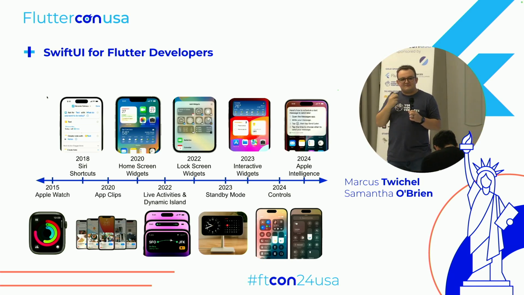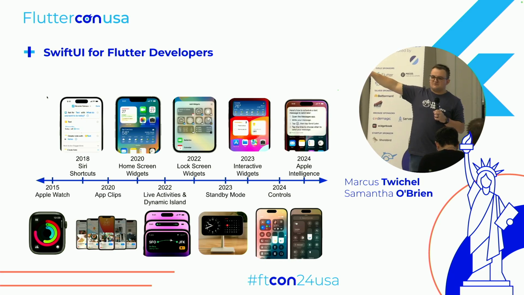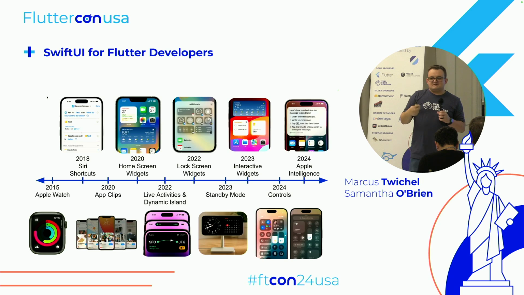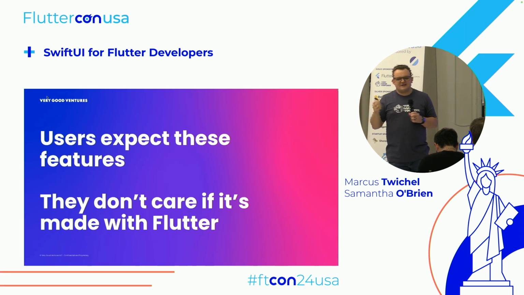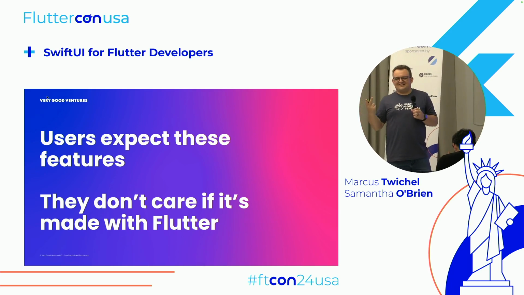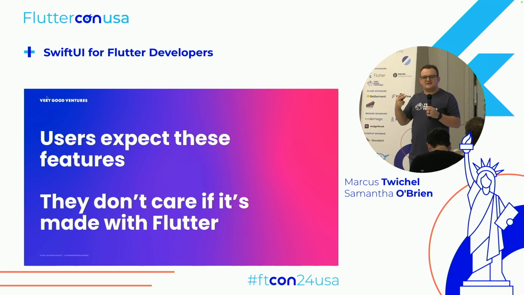And I think that's kind of maybe a problem, right? I think that users, it's not new anymore. Like home screen widgets came 4 years ago. It's not new. Users kind of expect this. But as a Flutter community, we don't build them, really. It's pretty rare. The thing is, users are expecting these features. They don't care if it's written in Flutter, right? We can't tell them, hey, it's a Flutter app, so it's not quite as easy to integrate this stuff. You know, they don't care, right? And they shouldn't, by the way. They just want their app to work, and they expect it to work in the way that they want it to work.